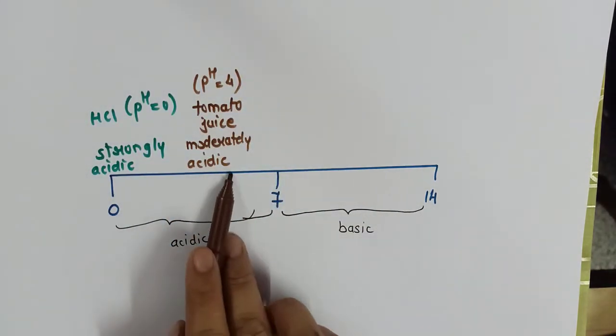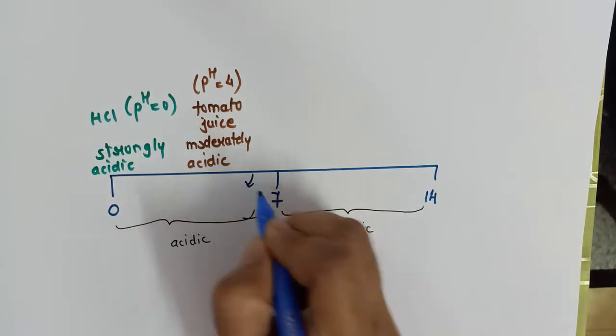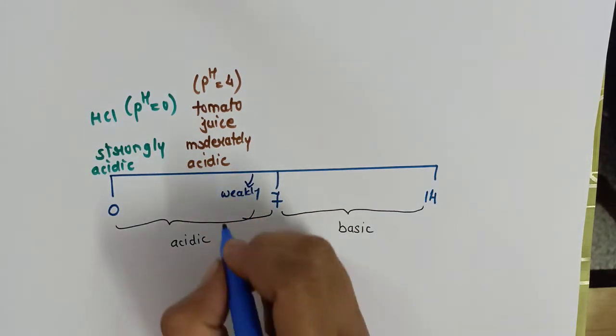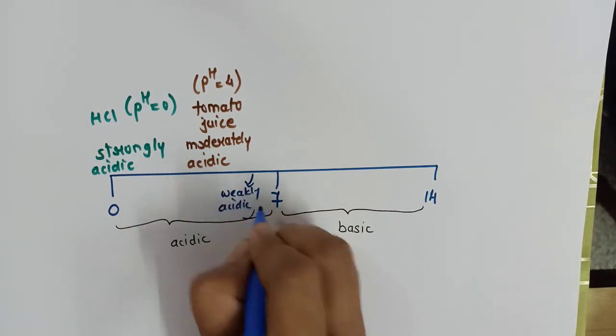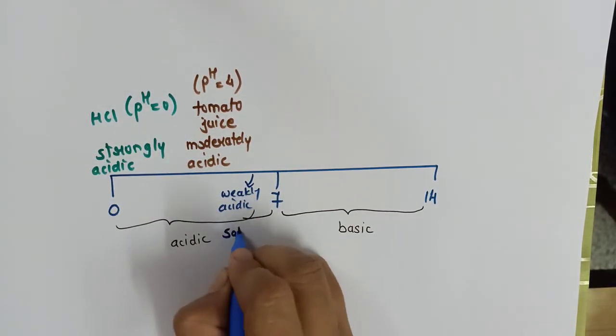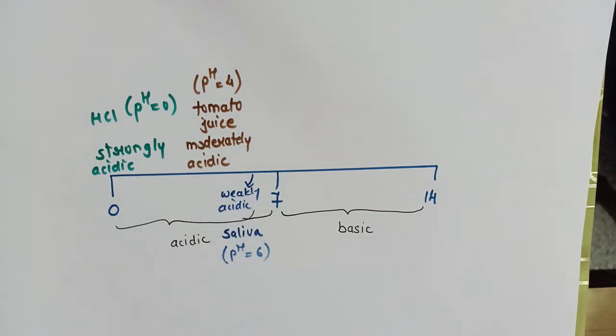And those which have pH 5 to 6 will be weakly acidic. For example, saliva. Saliva has pH equal to 6.